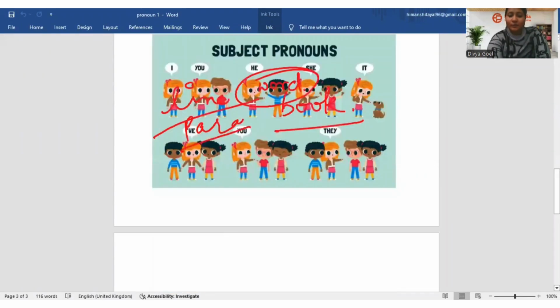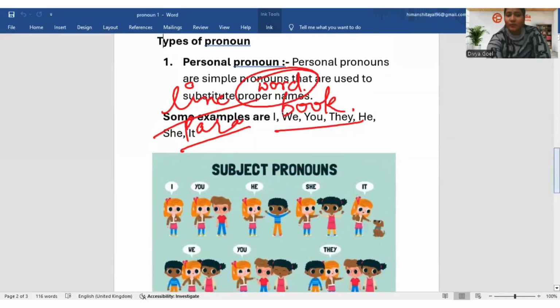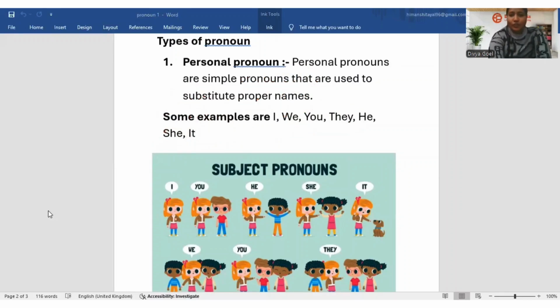First type is personal pronoun. As the word is stating personal, it must be talking about some person. So if I'm talking about a girl named Divya, as I'm Divya, I can say Divya loves to teach, Divya loves to write, Divya loves to do this, Divya loves to do that. So I cannot just repeat Divya over there. So I need to use the pronoun I for Divya.